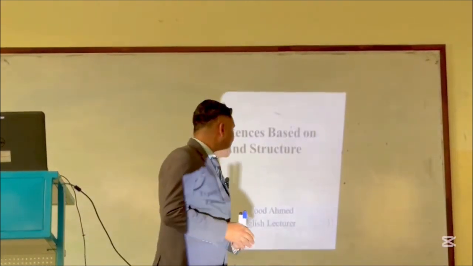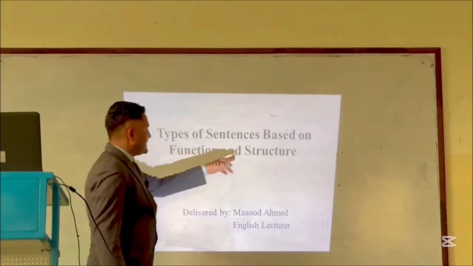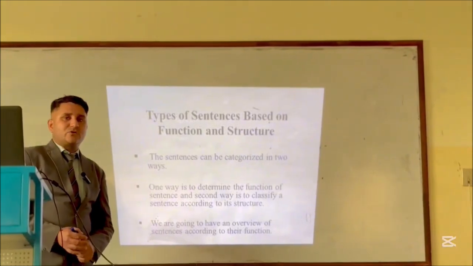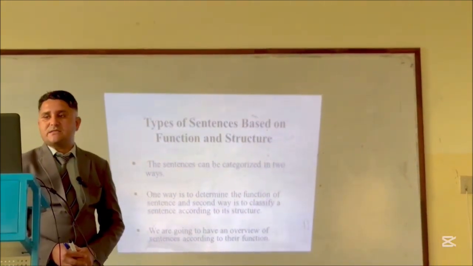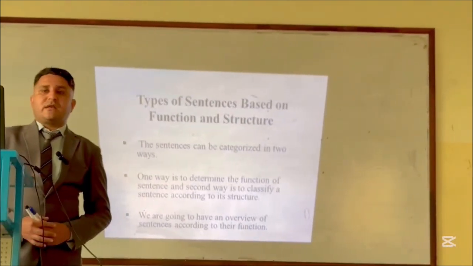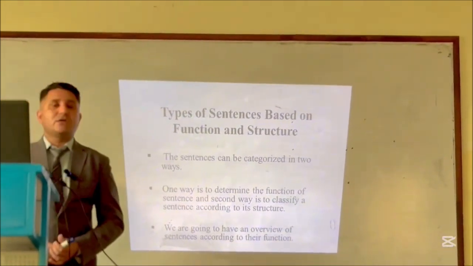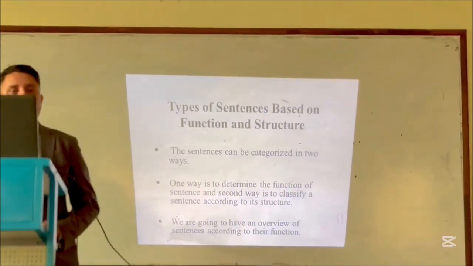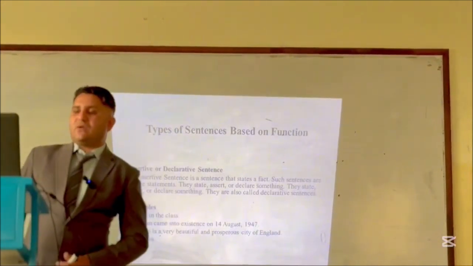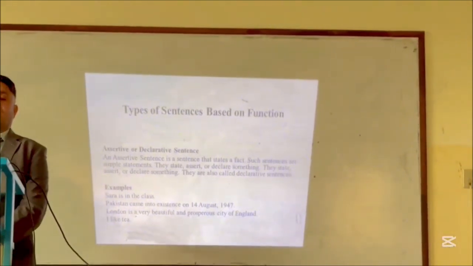Now, when we talk about the types of sentences, they are based on first, function, and second, structure. In this topic, two aspects will be clarified: the types of sentences based on function and structure. This must be kept in mind. So, sentences can be categorized in two ways. As the topic suggests, one way is to judge it with the help of function and the second is to judge it with the help of structure. Let's have an overview. First of all, what are the types of sentences according to function?